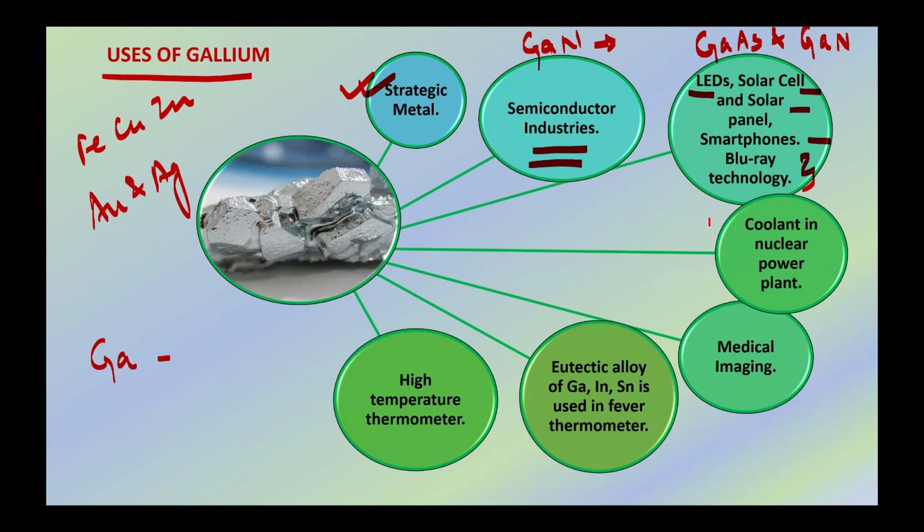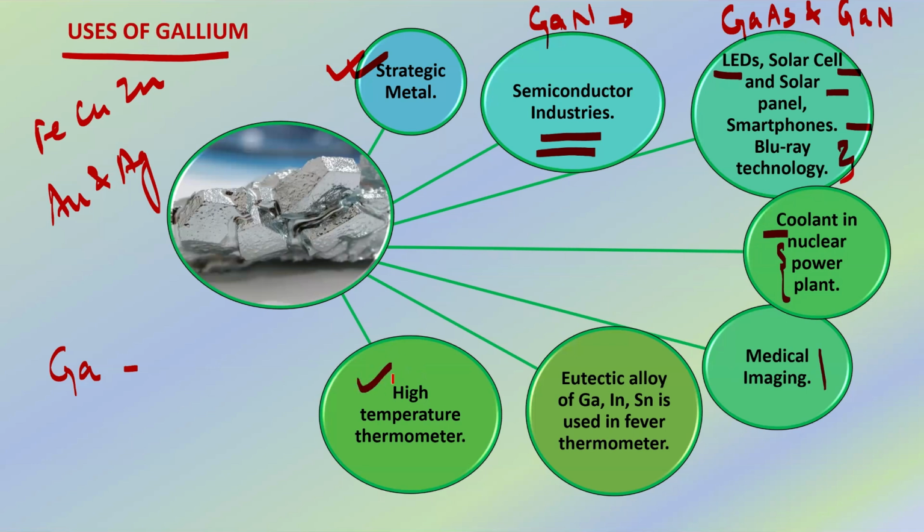There are some other uses of gallium also. It is used as a coolant in nuclear power plants and in medical imaging. Liquid gallium is used in high temperature thermometers due to the very large difference in melting point and boiling point. The eutectic alloy of gallium, indium, and tin is replacing mercury in fever thermometers also, as mercury is poisonous. So these were all about the uses of gallium.